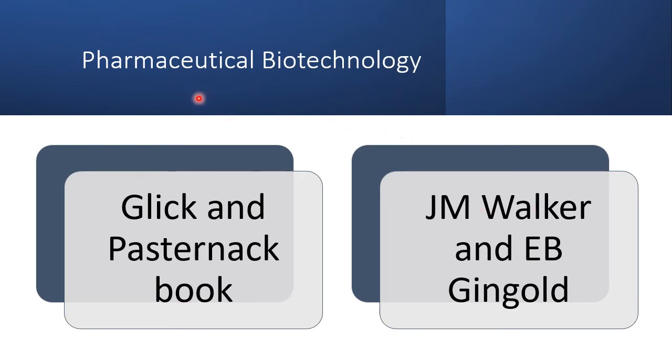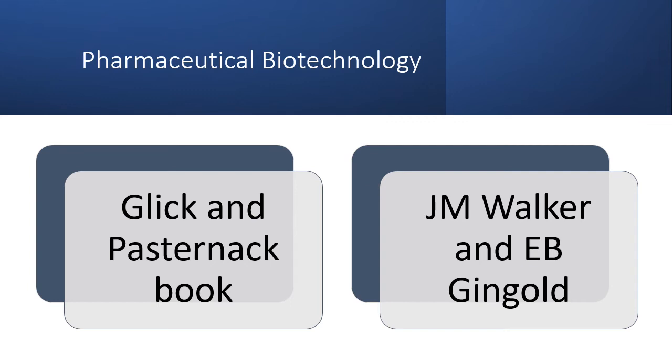Pharmaceutical biotechnology. In biotechnology, the most important topics are vaccines, immunity, western blotting, southern blotting, and PCR, that is polymerase chain reaction. These are a few important aspects of pharmaceutical biotechnology. There are many books available for biotechnology. The best book for pharmaceutical biotechnology is by an Indian author.